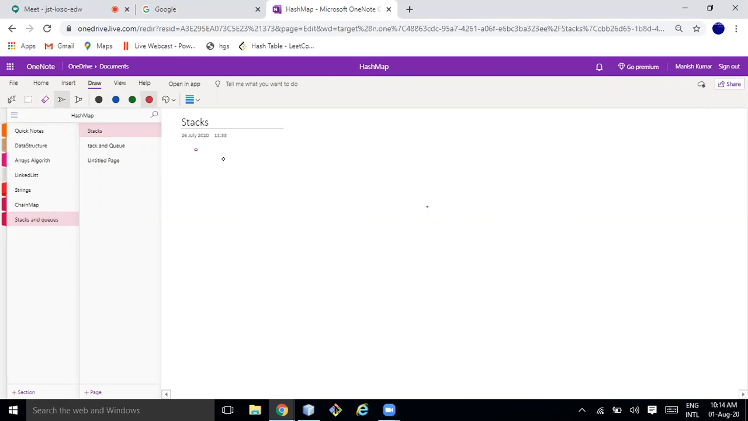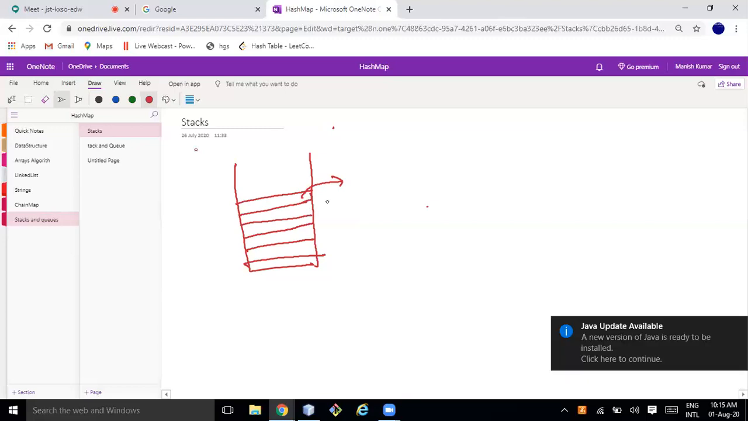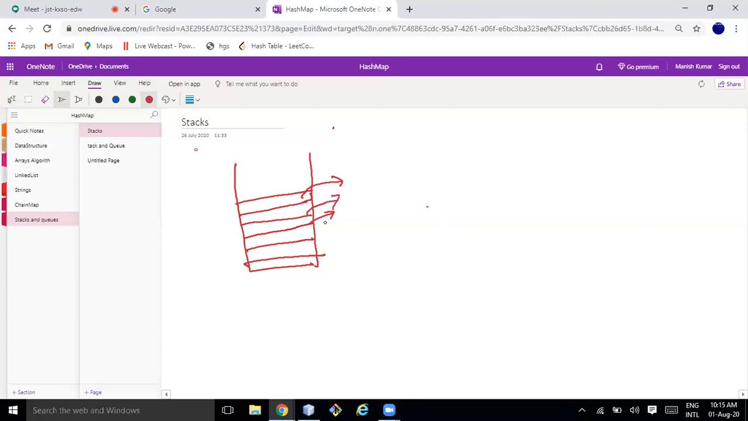What is that? Suppose you are in a canteen. There are a lot of plates available, and everyone goes near the plate deck. Suppose these all are plates. You pick one plate out and go for lunch or whatever. Another guy comes and picks another plate. Again another guy comes and picks another plate, and similarly.